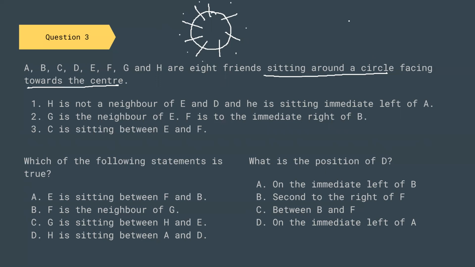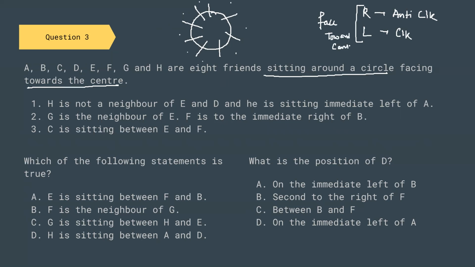If the person faces towards the center, then right is your anti-clockwise direction. Remember this. If the persons face towards the center, then right is your anti-clockwise direction and left is your clockwise direction.